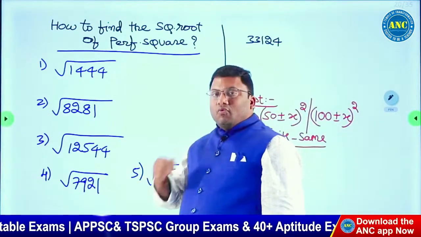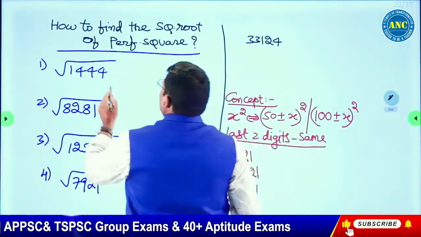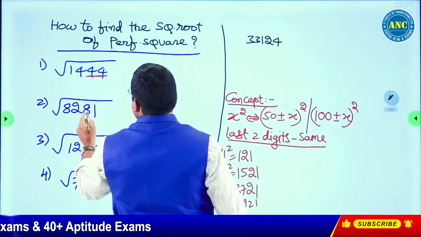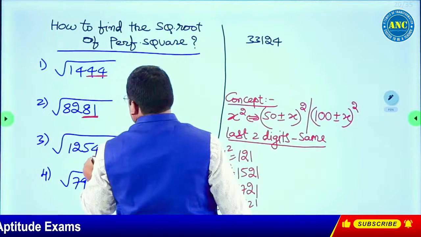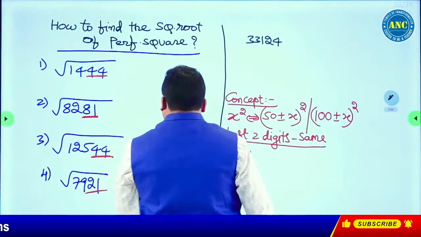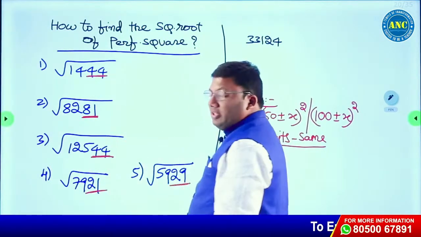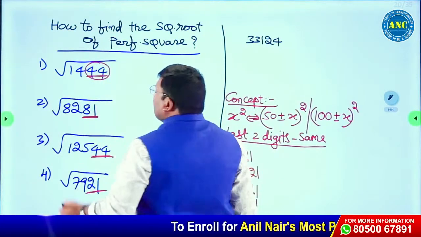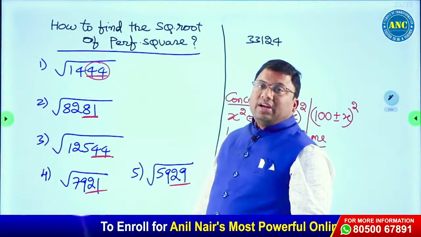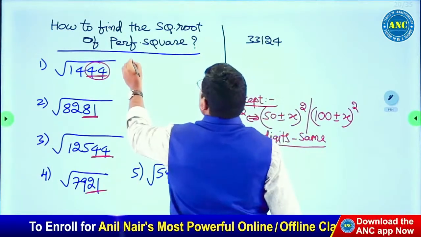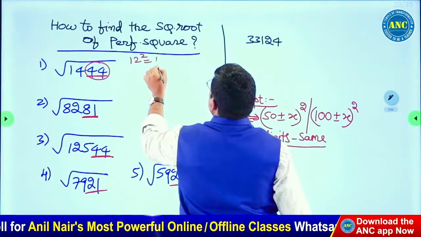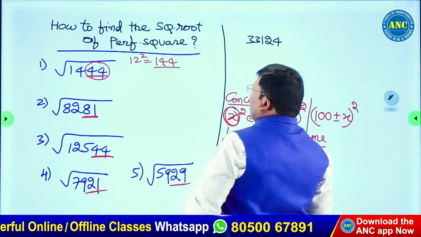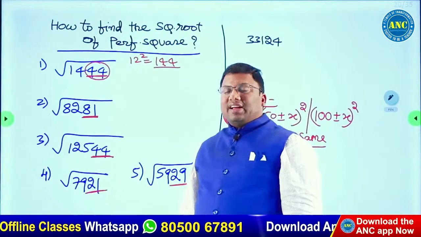Now let us see. 1,444. Start from right hand side. Observe the last two digits. These last two digits, it is 44. What is the smallest number on square, I will end with 44? 12 square, it is 144. We need to find out this value, that is x. Once we do the x, we will get the other answer easily.